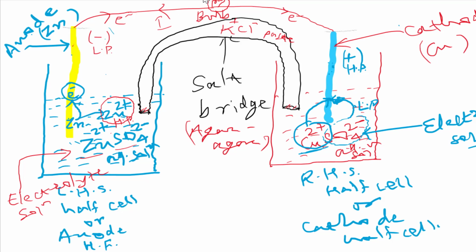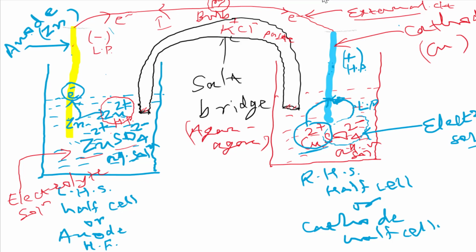And how can we determine the direction of flow of electrons in the external circuit? We can easily explain with the help of this diagram. This is known as the external circuit, to remember. In the external circuit, electrons are in excess at the anode, that's why it is negatively charged, and the cathode is the electron-deficient, positively charged terminal. These electrons go through the external circuit to the cathode.